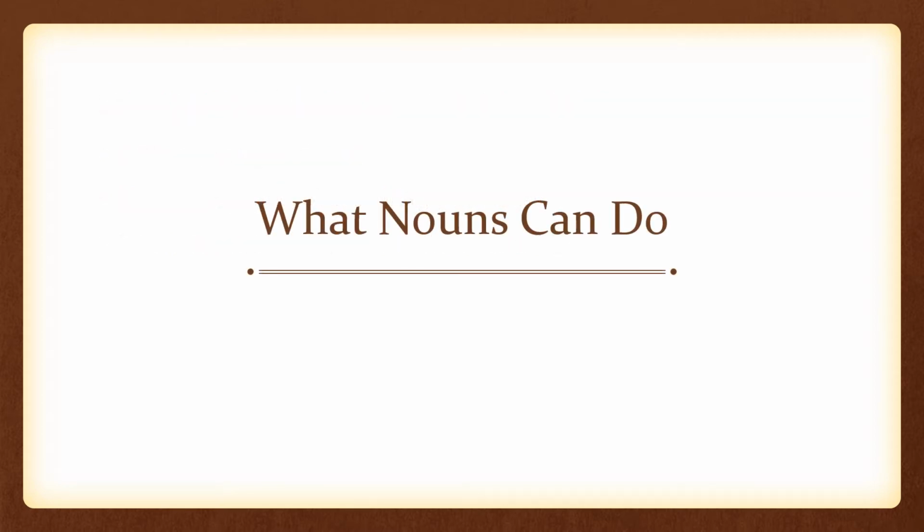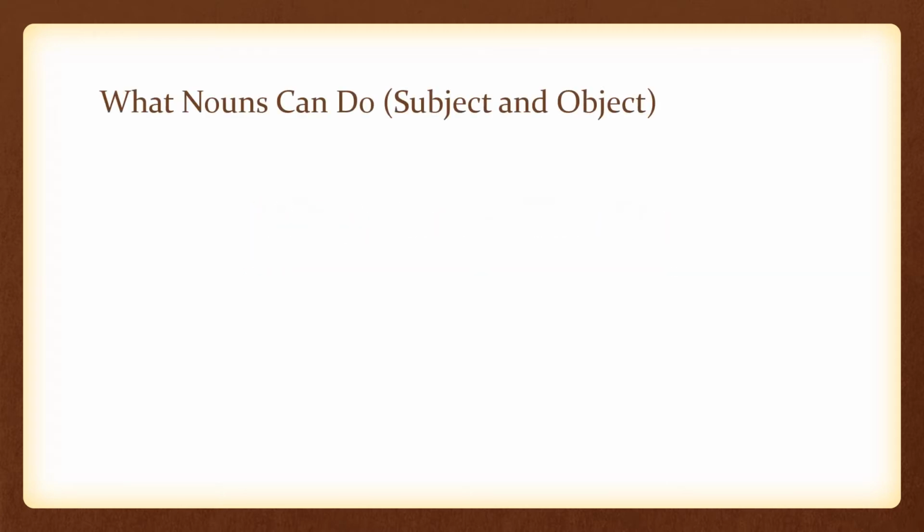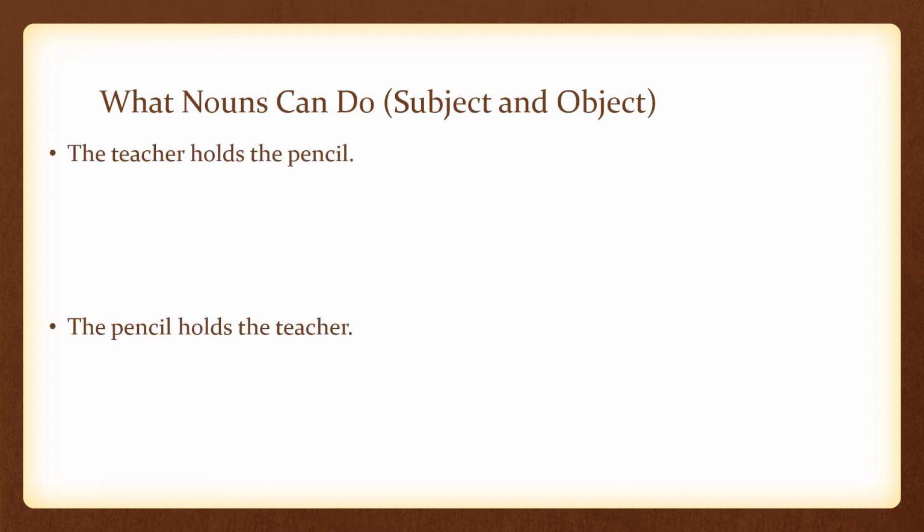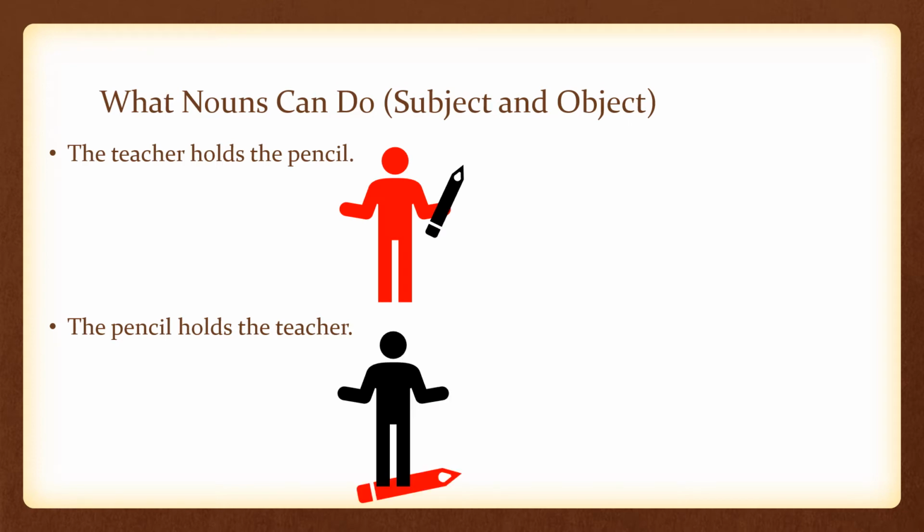Now let's talk about what nouns can do. What nouns can do: first part, subject and object. The teacher holds the pencil, and the pencil holds the teacher. The words are the same, but they're in a different order. And if we were to draw pictures of these two sentences, we would have two different pictures. In the first one, the teacher is holding a pencil. In the second one, the pencil is holding a teacher. It's a little bit weird, but we'll run with it.